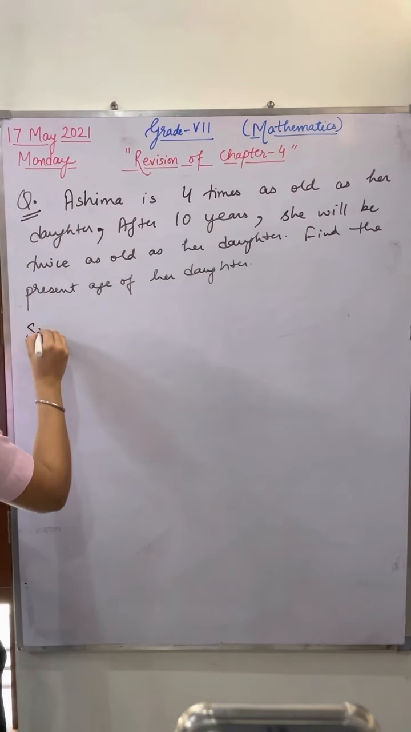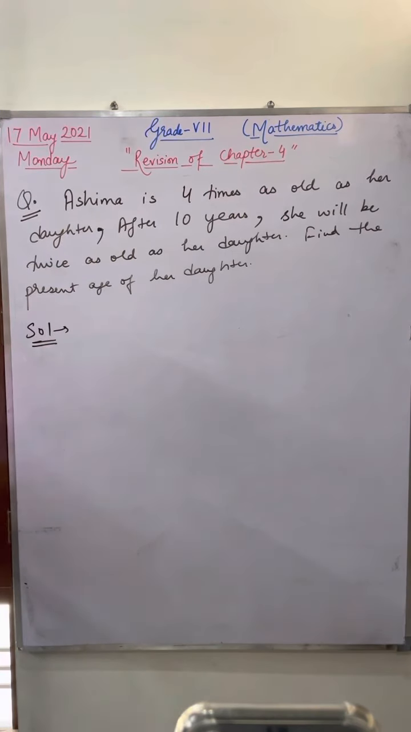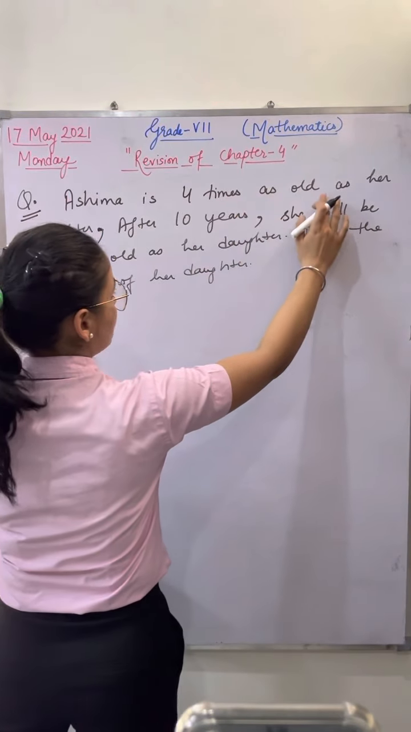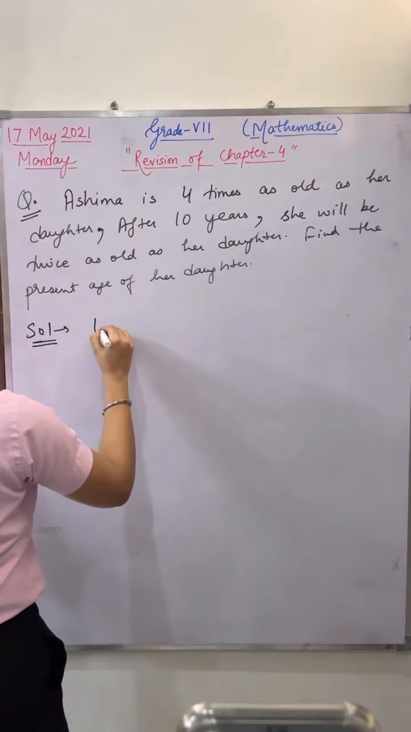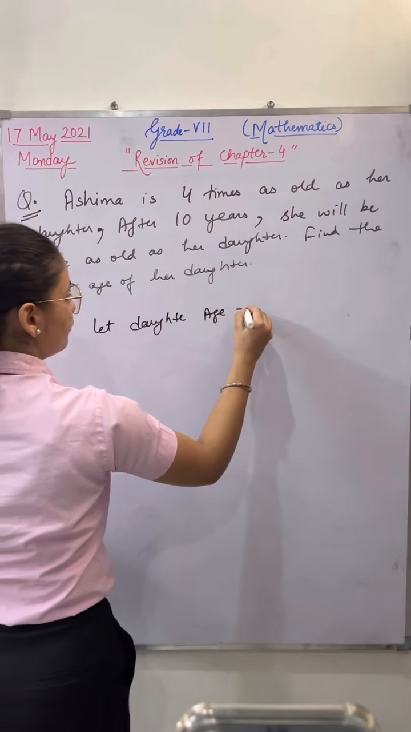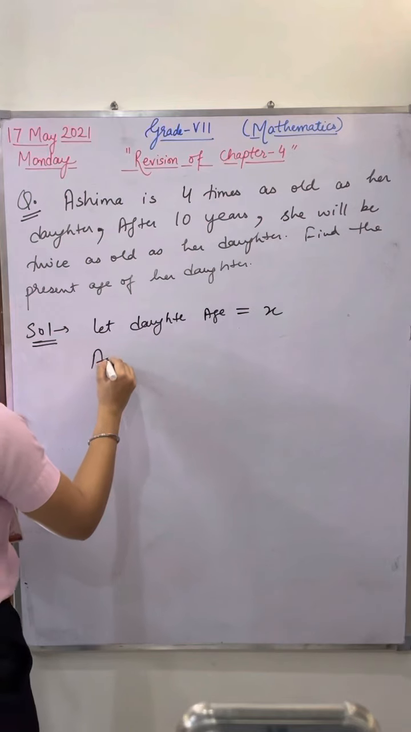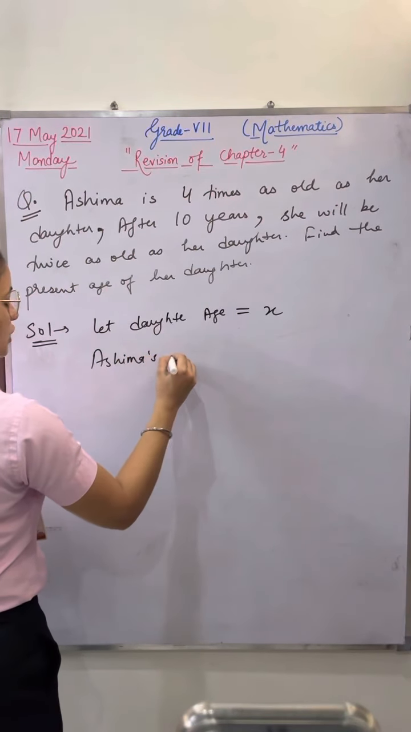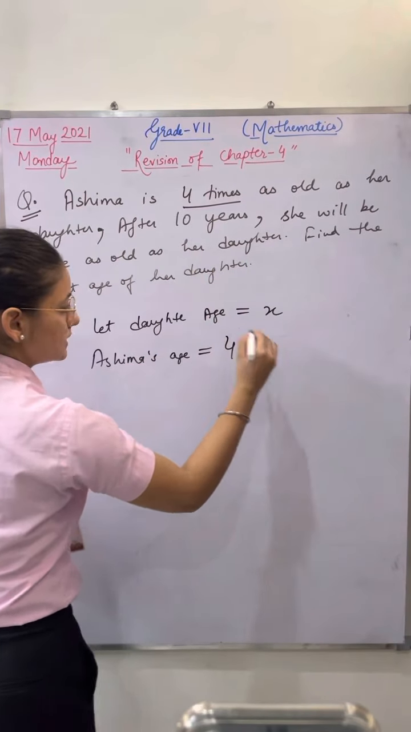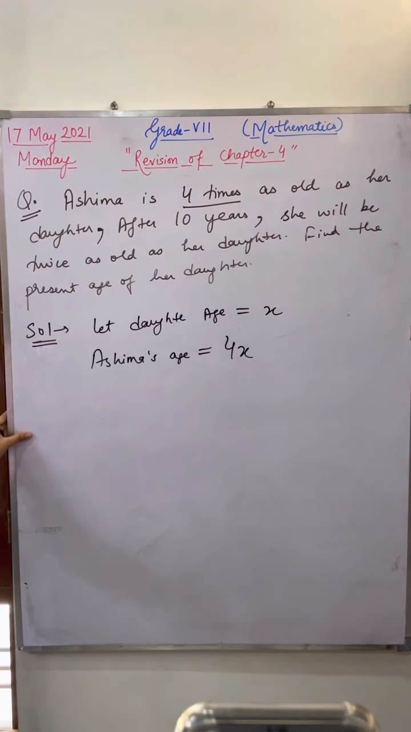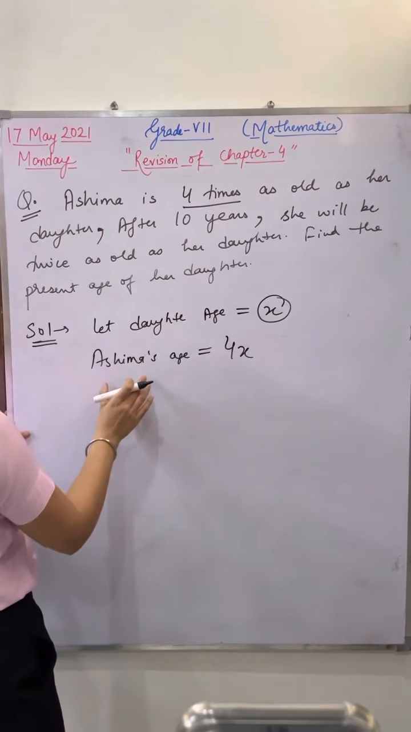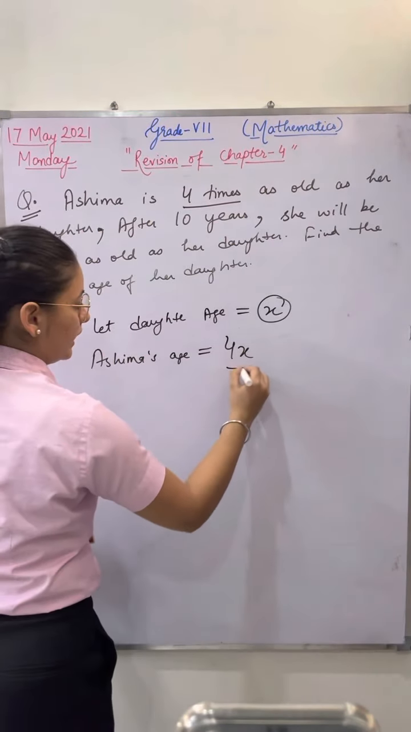Let me tell this question. The time is about to over. Only 3 minutes are left. Ashima is 4 times as old as her daughter. So let's suppose, let daughter age will be x, so that Ashima's age will be 4 times, that is 4x. Right? If the daughter age will be x, then Ashima, her mother, her age will be 4x.